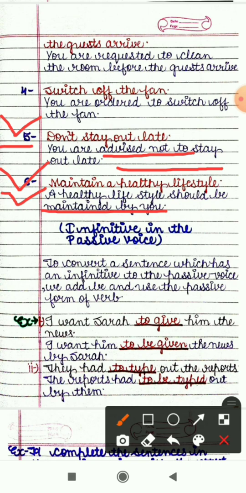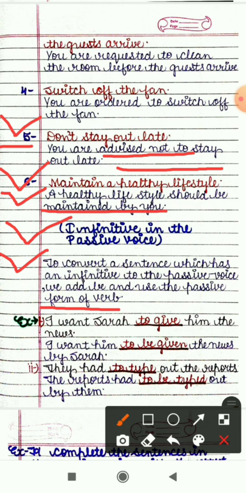Now let's see the next heading, that is infinitive in the passive voice. If infinitive is there in the active voice and we have to change into passive, then how it will be changed, that we will discuss. To convert a sentence which has an infinitive to the passive voice, we add be and use the passive form of verb. So when we have to convert a sentence which has an infinitive, means to plus first form of verb, that time in passive voice we will add be and use the passive form of the verb.